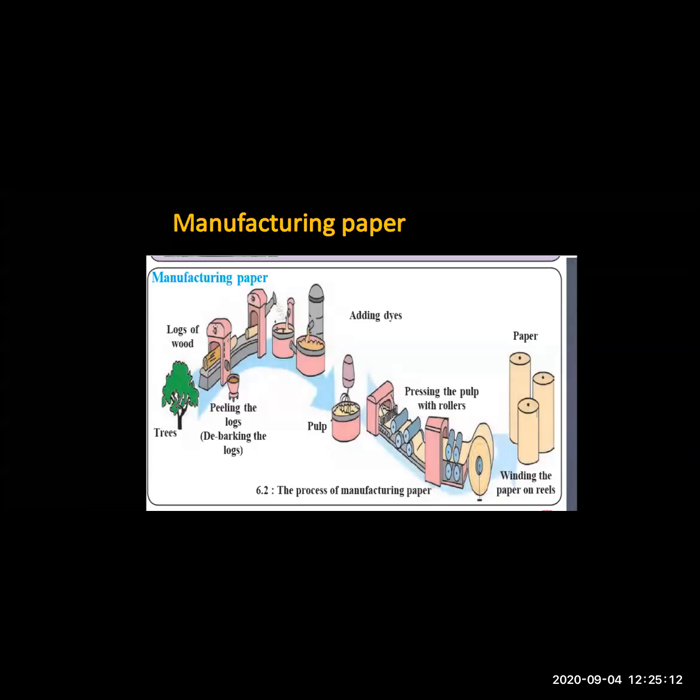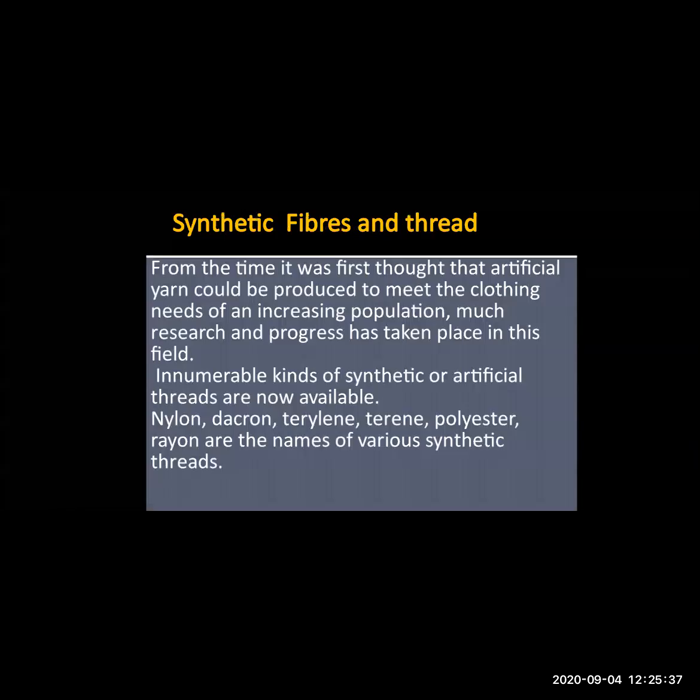After some hours, this pulp is put in the pressing roller. In this pressing roller, the paper is made into a thin sheet which is dried and rolled into reels. So you can see the winding of the paper on the reels here. Okay, this is how paper is manufactured.